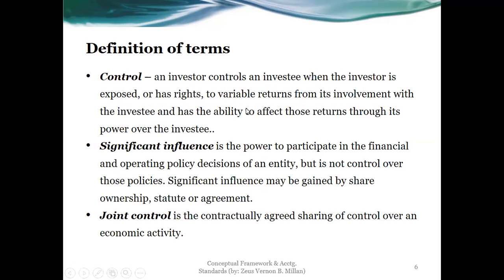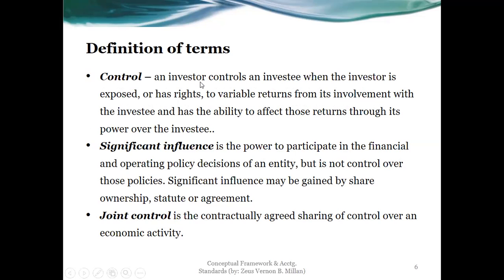Because of the power to govern the financial and operating policies, especially the strategic ones, the major decisions would have a clear impact on how the respective subsidiary would be run. So that's the point of having these abilities by the parent.